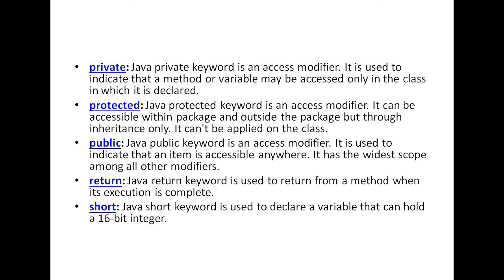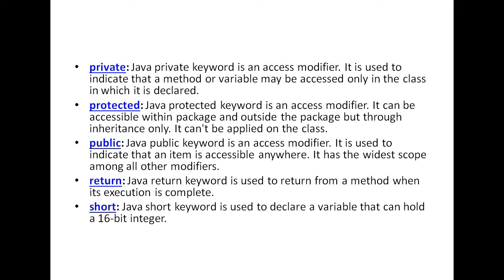Then private is an access specifier in C++, but it is called an access modifier in case of Java. It is generally used to declare the variable as private. If I declare the variable as private, that can be accessed only inside the class but not outside the class.